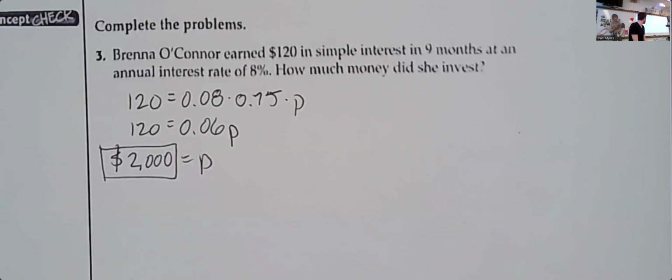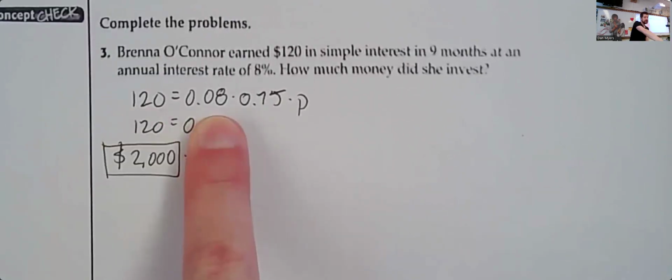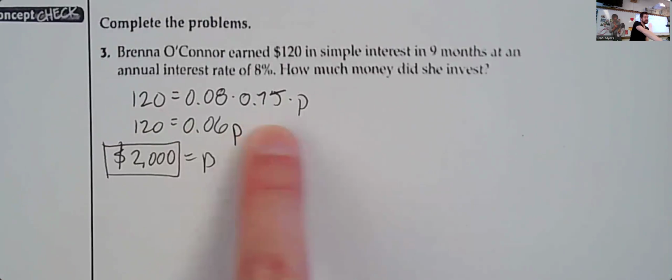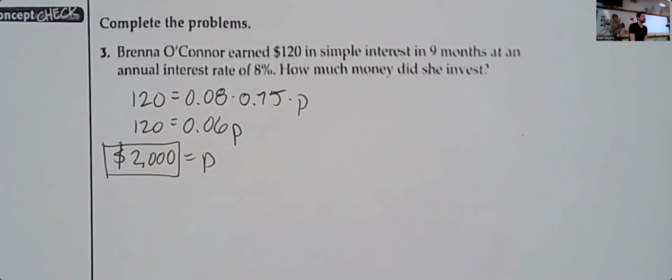Solve for P. So it's the exact same setup as the last problem. So we got I is equal to the rate multiplied by the amount of time multiplied by the initial investment. 0.08 times 0.75 is 0.06. So we get 120 equals 0.06 times P. Divide by 0.06, P equals $2,000. So the initial investment was $2,000. All right. Good.